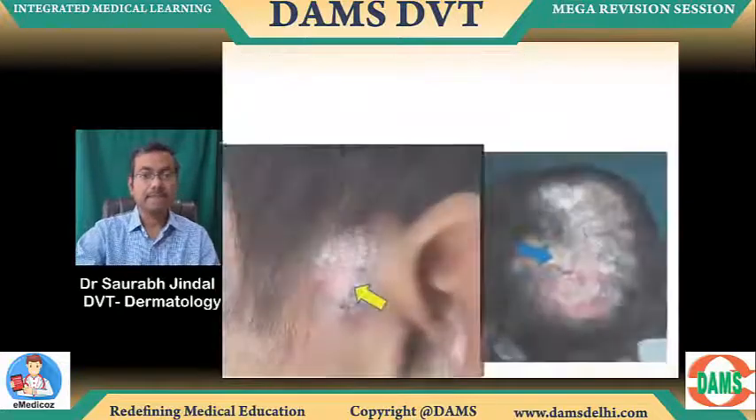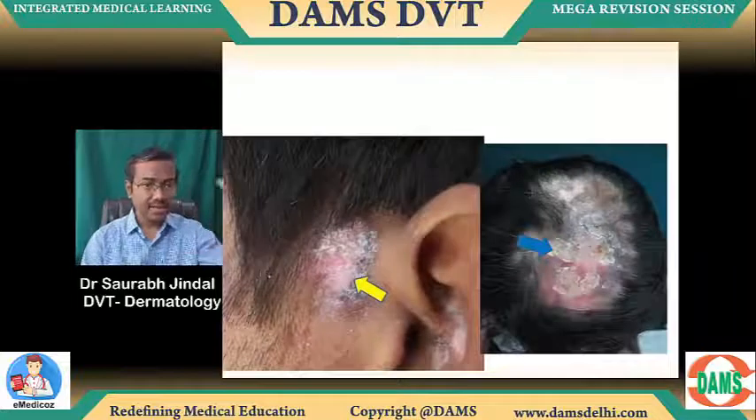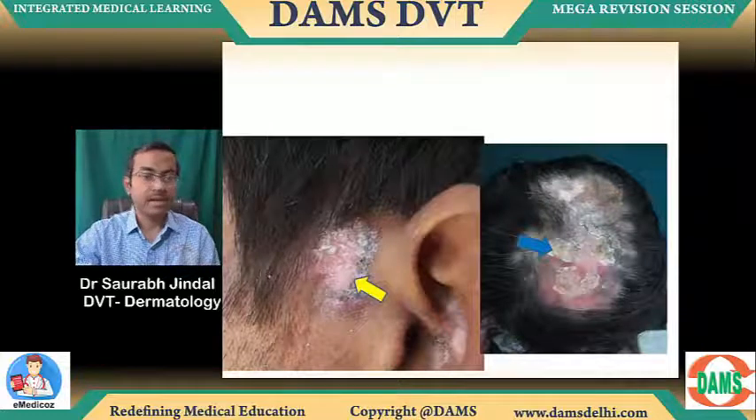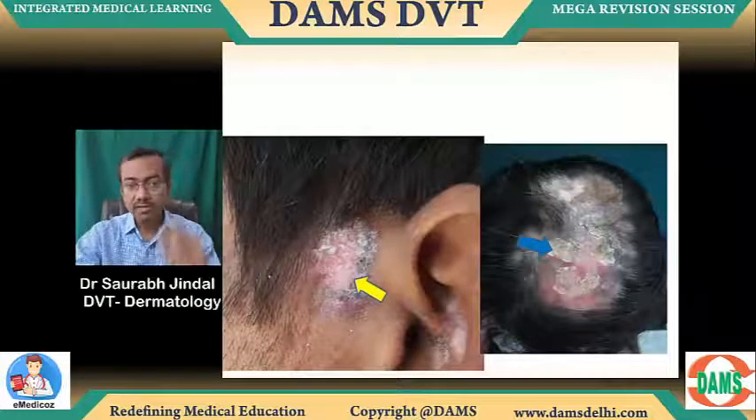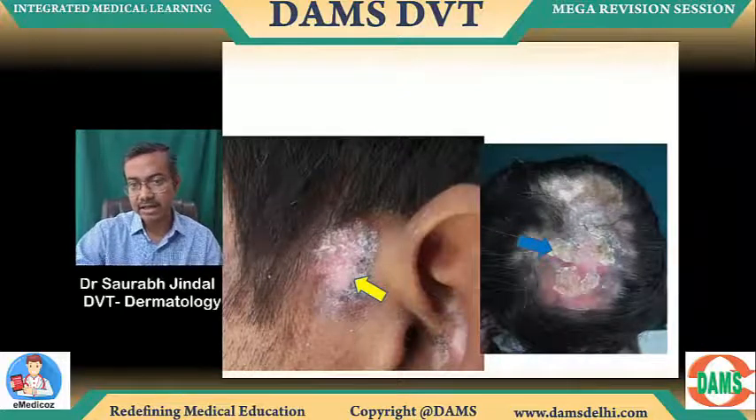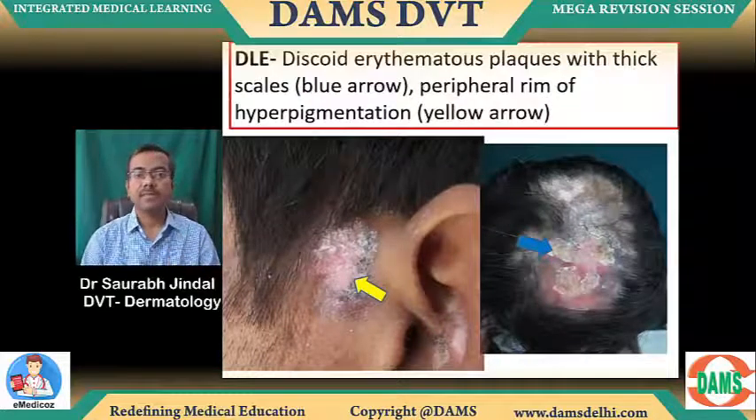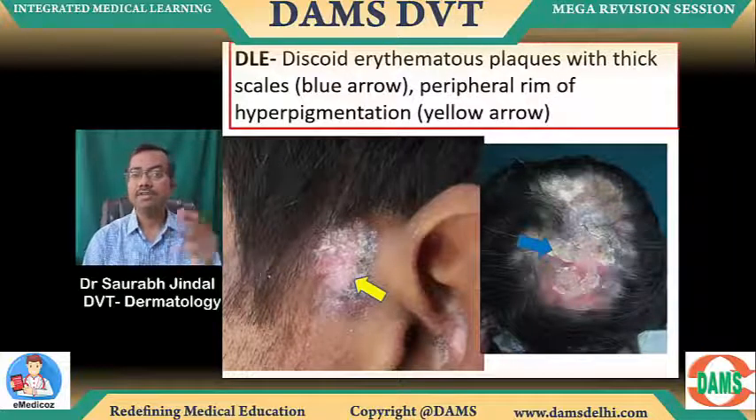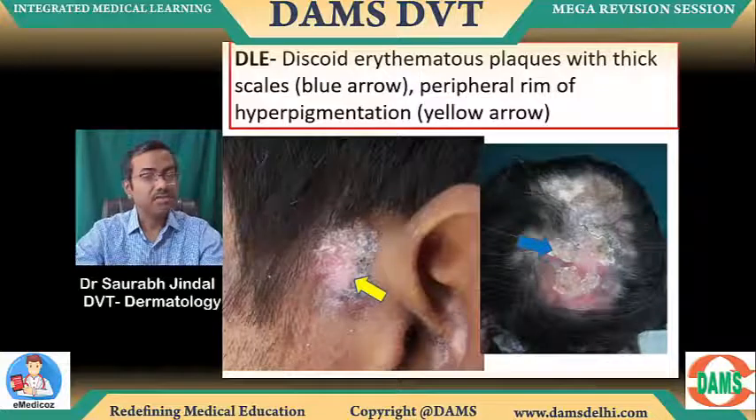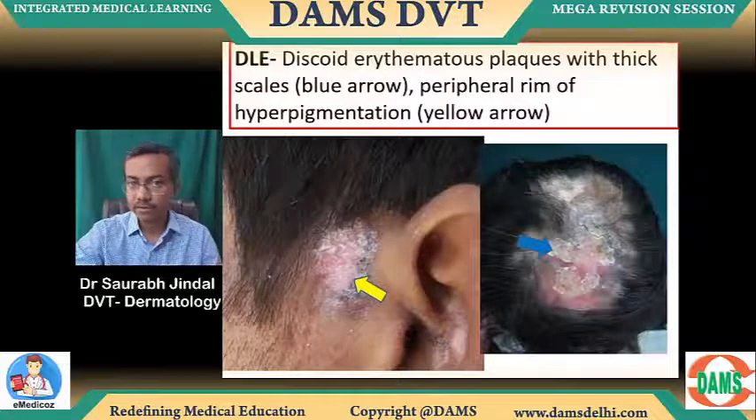Okay, all right. Now this is DLE. DLE is a discoid lesion. You can see by the yellow arrow a margin which is hyperpigmented, and this is scaling. Also inflammatory. The hair has gone forever. With the blue arrow, you can see thick scaling as well, with inflammation. This is DLE. Discoid erythematous plaques with thick scales, which is the blue arrow, and a rim of hyperpigmentation, which is the yellow arrow mentioned here, and that is how DLE can be diagnosed with a positive carpet tack sign. All of you know that.